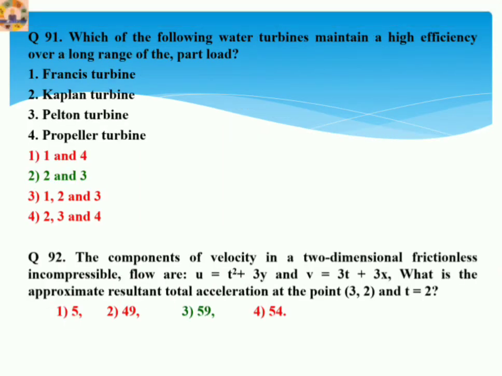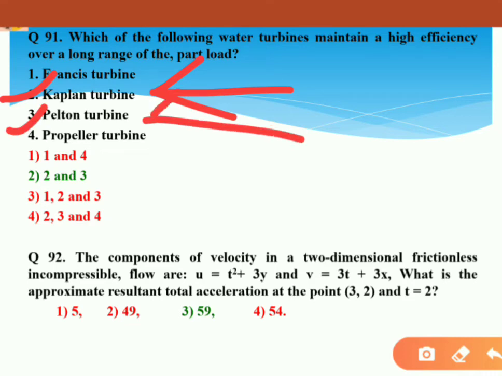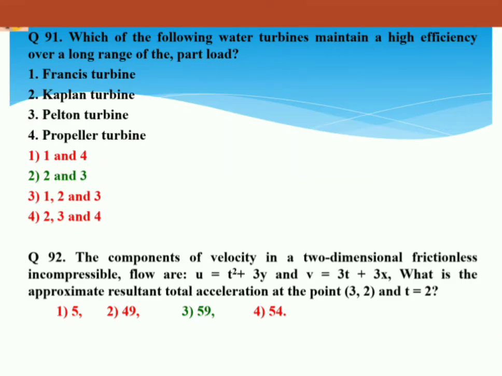Let's proceed to next question, 91. Which of the following water turbines maintains a high efficiency over a long range of the part load? Here Kaplan turbine, which is an axial flow turbine, and Pelton turbine, which is a tangential flow turbine, those are the correct answers. So option 2 is the correct answer here, 2 and 3. Let's proceed to next question, 92.